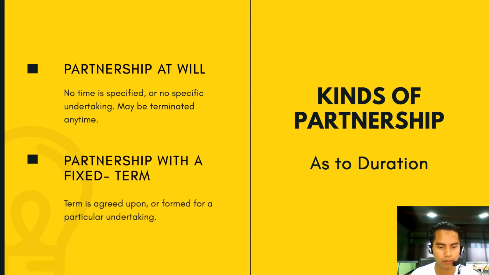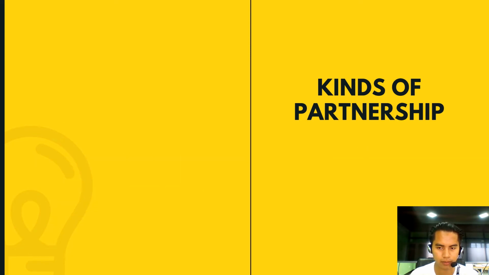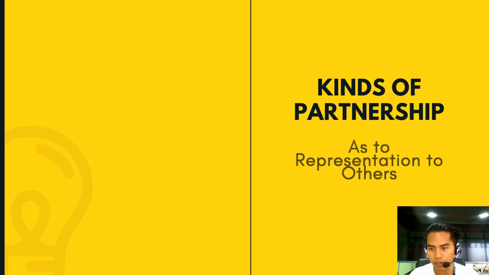And then we have the partnership with a fixed term. So under this type of partnership, term is agreed upon or formed for a particular undertaking. So in here, once the undertaking is completed or the term is expired, the partnership is dissolved unless continued by the partner. We also have kinds of partnership as to representation to others.